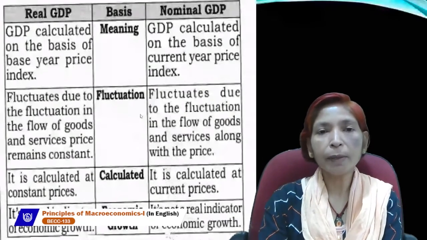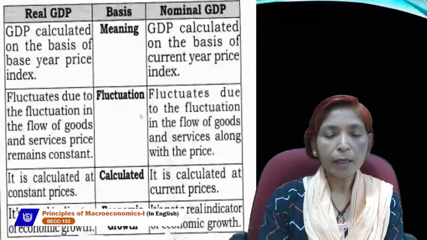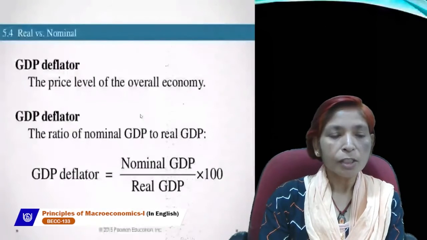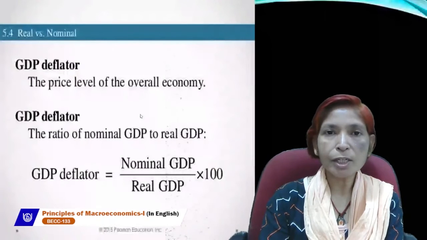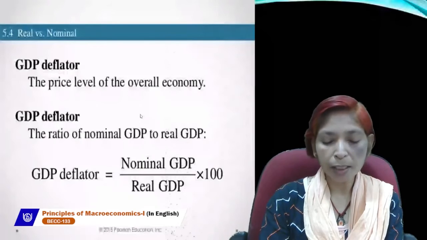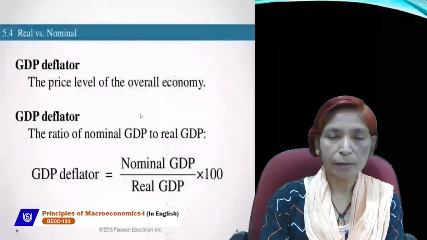Next is GDP deflator. With the help of nominal GDP and real GDP, we can calculate the GDP deflator. GDP deflator is an index, a ratio of nominal GDP to real GDP. If nominal GDP is divided by real GDP and multiplied by 100, then we get the GDP deflator.